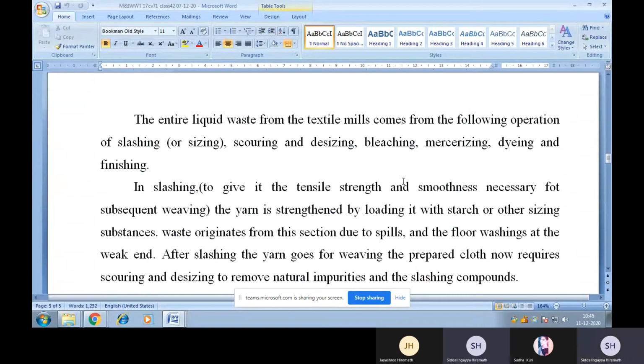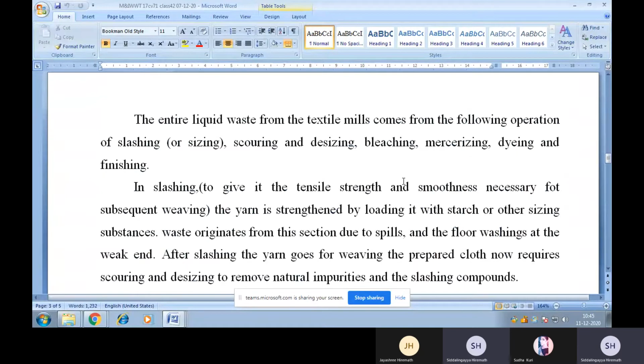In slashing, to give the yarn the tensile strength and smoothness necessary for subsequent weaving, the yarn is strengthened with starch or other sizing substances. Waste originates from this section due to spills and the floor washings at the weekend.